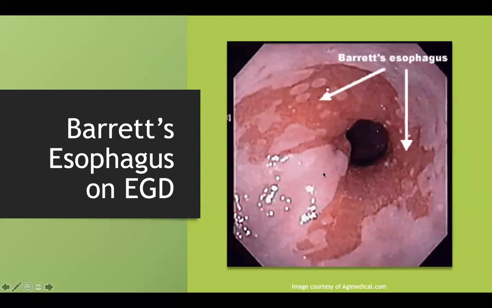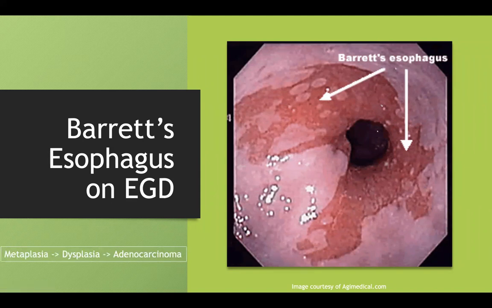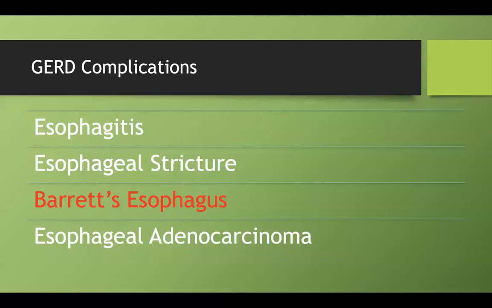You can see a lot of the stratified squamous epithelia here, but there's a big invasion of our simple columnar or pseudostratified simple columnar epithelium that's already formed, and that's because of the damage coming in from the stomach here, damaging the lower end of the esophagus. And just don't forget this pathway. Anytime you see metaplasia, like a reprogramming of our stem cells, that's a huge risk factor, and that can form dysplasia, and finally that can lead to cancer.